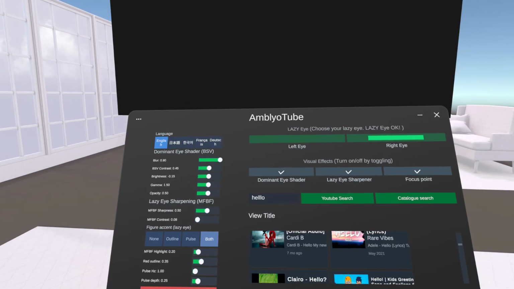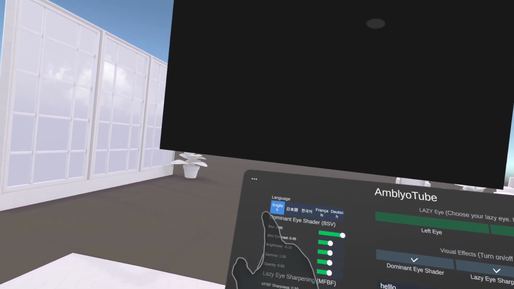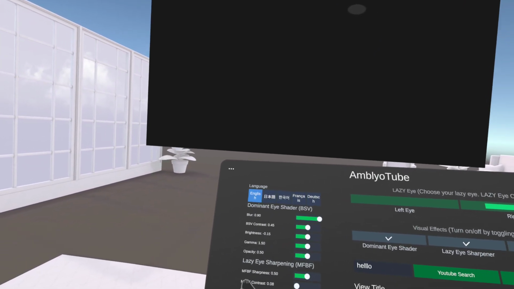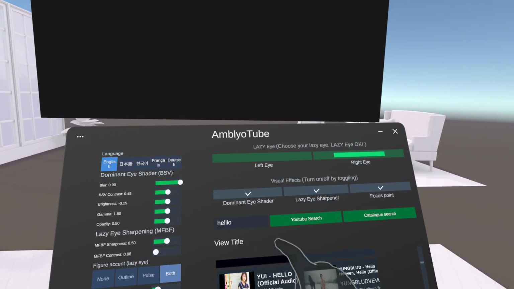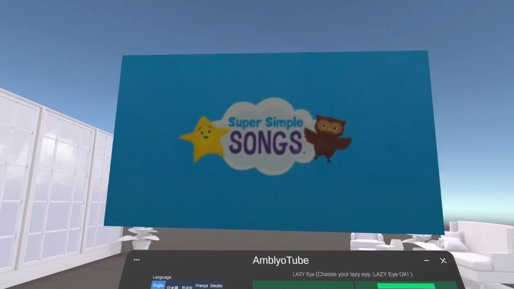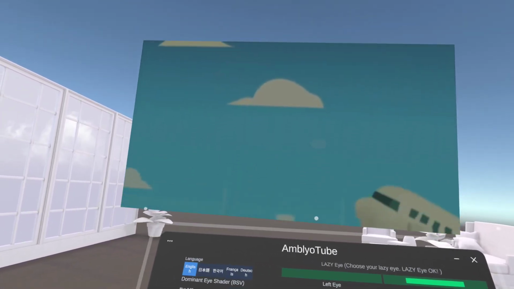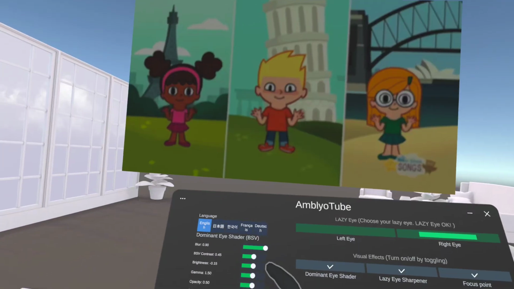Now, let us move to the dominant eye settings. This area has settings for your dominant eye. By default, we use optimal settings. You may not need to adjust these frequently. Your dominant eye currently has no sharpening and appears slightly blurred.